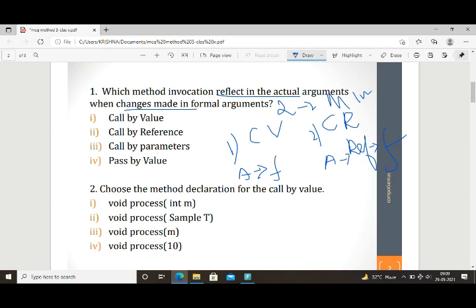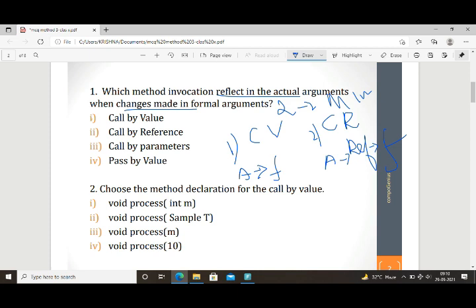So this is an important difference between call by value and call by reference. Call by value means actual parameters are passed to formal parameters, copied to formal arguments, and works with them. But in the case of call by reference, the actual arguments are passed by reference, copied to the formal argument, and works with them.